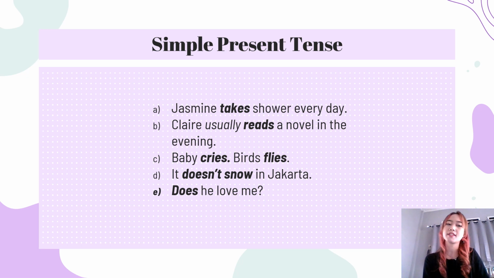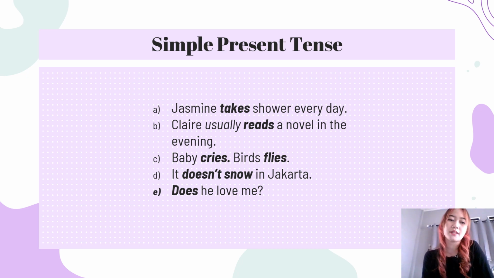Simple present tense expresses daily habits or actual activities, as in A and B, like Jasmine takes a shower every day, Clary usually reads a novel in the evening. And simple present tense expresses general statements of fact, as in C, baby cries, bird flies.